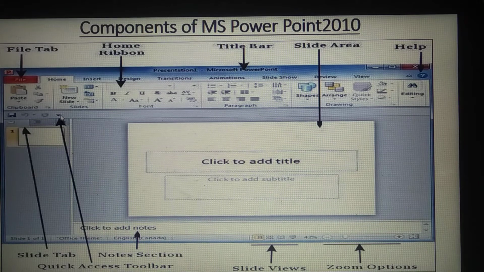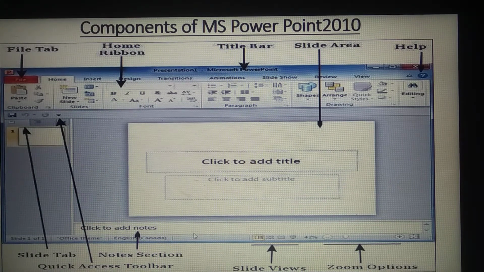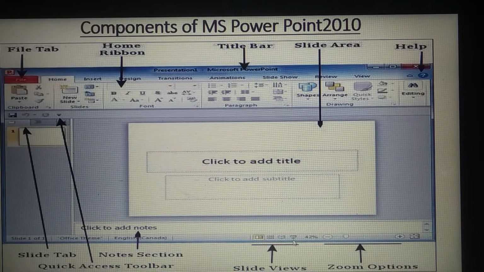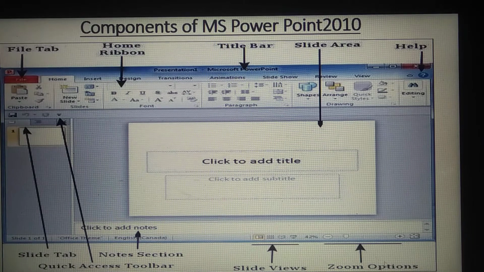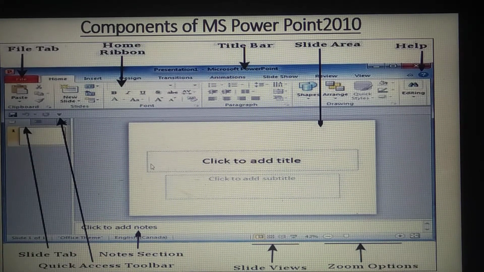So quick access toolbar, here you can click that, and these three operations are on the quick access toolbar: save, undo and redo. Okay, these three will be on the quick access toolbar. Here click to add notes, notes section, and slide view. You can view the slides. Here slide show, like that you can view. Zoom options, so you can zoom in and zoom out, zoom the slide.